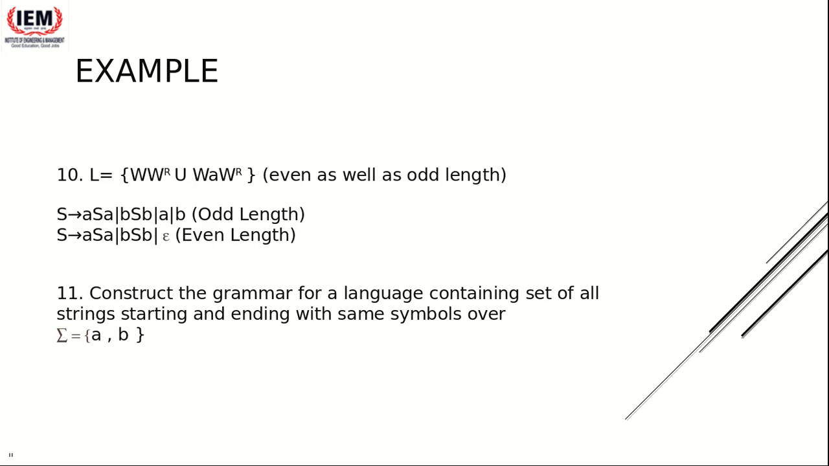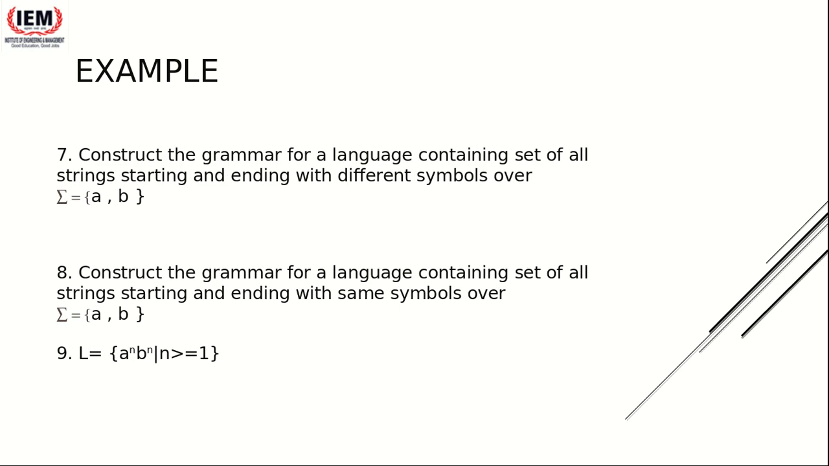Next, we have a to the power n, b to the power n. L is equal to a to the power n, b to the power n. That means what will be your minimum string, the base case? ab. Then it can be abb, abbb, abbbb, anything. So what will be the grammar? Can anybody tell me?